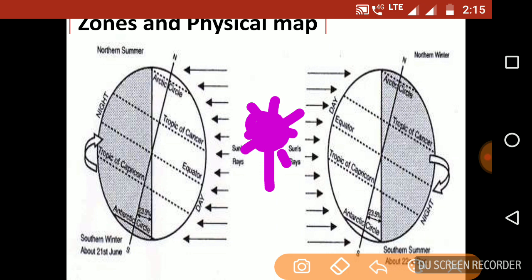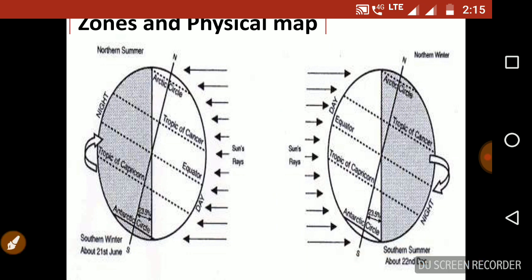sunlight is coming and it falls on the planet earth. As you can see, the total time for the earth to revolve around the sun is almost 365.25 days.